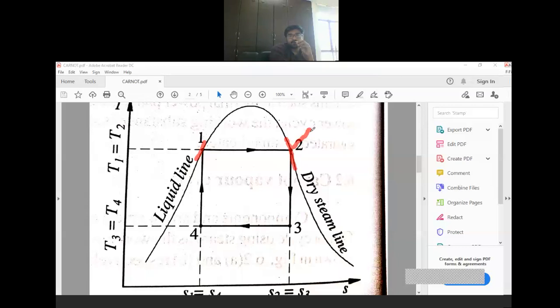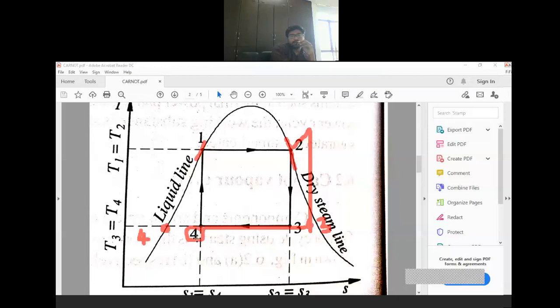Clear? So in Rankine we all know that after superheating we are generally passing it from the turbine. So this was our point number 3, but here this is the point number 3. Then after passing from the turbine we were converting our working medium totally into liquid in our Rankine cycle. We were converting working medium totally into liquid in Rankine cycle, but here you can see we are just stopping here. We just stop at point number 4.